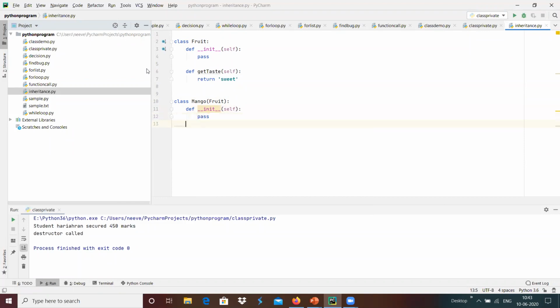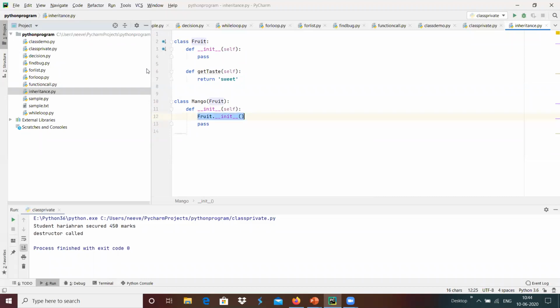And suppose I'm going to call this function, for example, here we have something like init. If we wanted to call the base class constructor as well, we can use something like fruit.__init__, like that we can call. This is one way of calling the base class constructor.